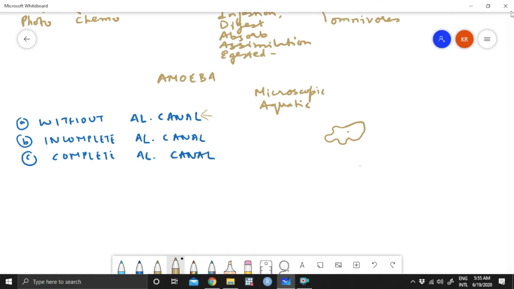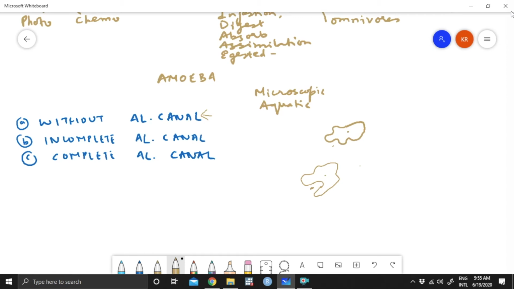So what does it do? Suppose there is some food particle over here. Then the pseudopodia is slightly extended. So this is the food particle and the pseudopodia is extended now. And it is going for the kill. This is the food particle. Now the question is, how does it know?